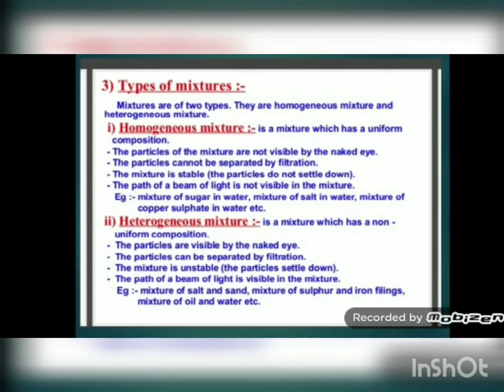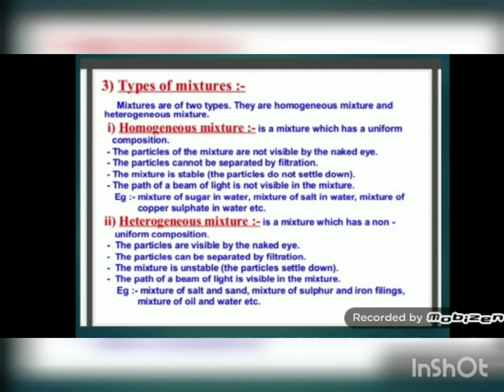Like if you mix salt in water, when you stir it, the salt will completely dissolve in water, and then it will disappear. It means you cannot say in one part of water more salt is there, and in another part of water less salt is there. Salt is uniformly mixed with the entire bulk of water. So such a mixture is called a homogeneous mixture. Now there are certain properties of homogeneous mixture. We will see them.